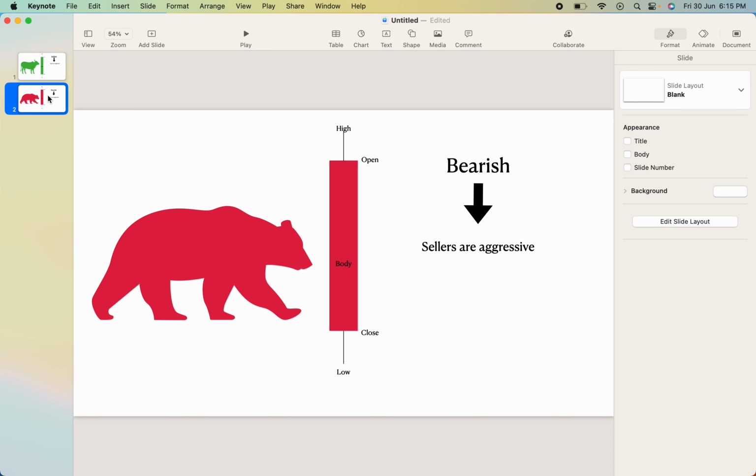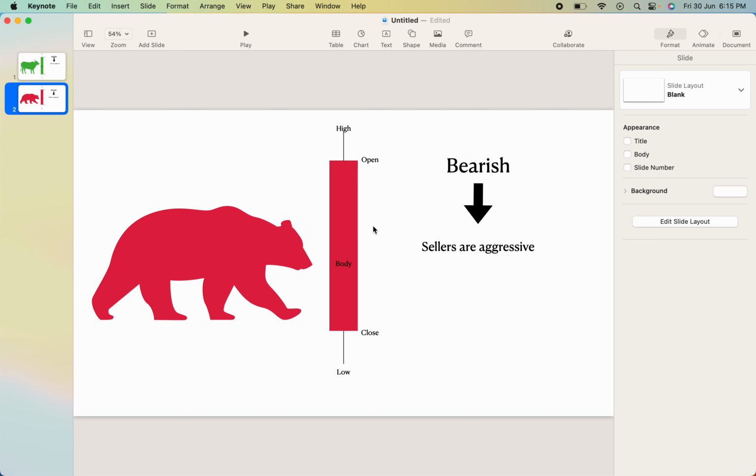Likewise, vice versa in the case of a bearish candle. A bearish candle is a strong candle which is red in color. In this candle, you will notice the price opening is at the upper end. In the whole time frame, the bears, the sellers, are aggressive and they will try and take the price down.